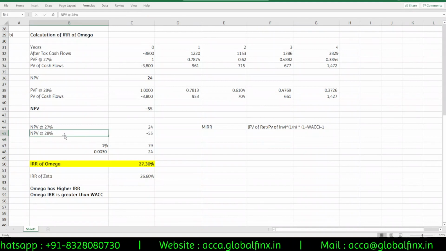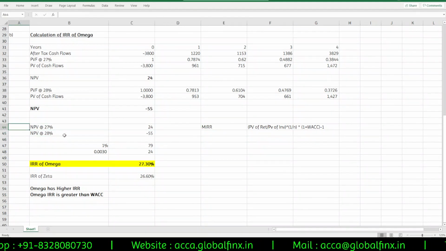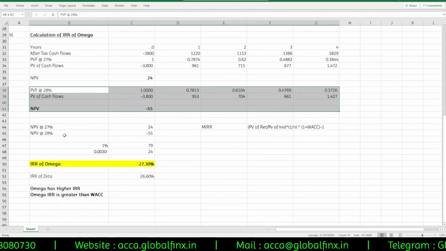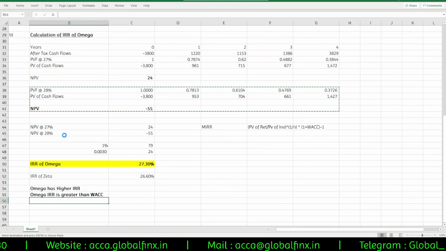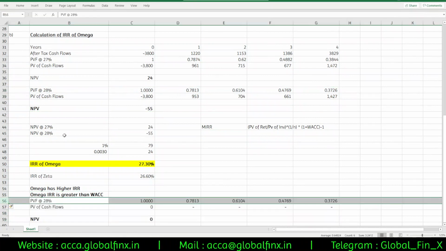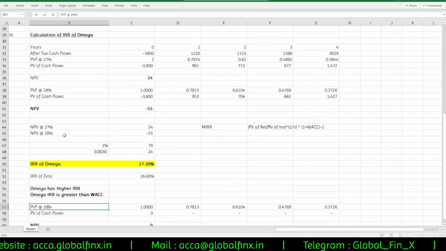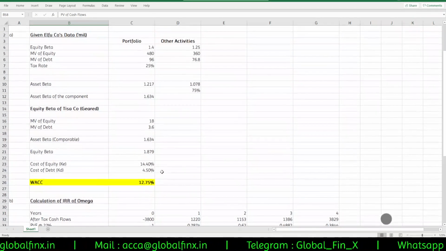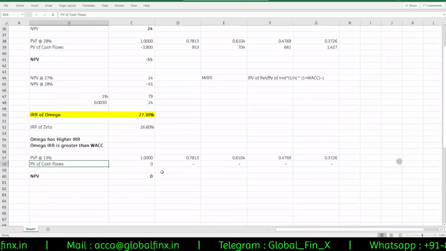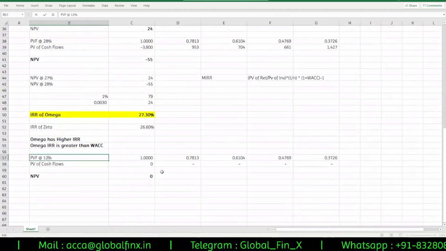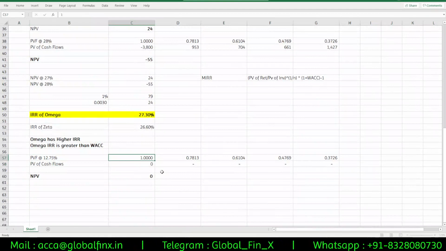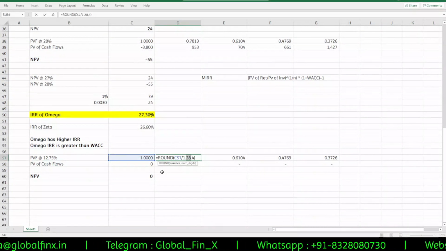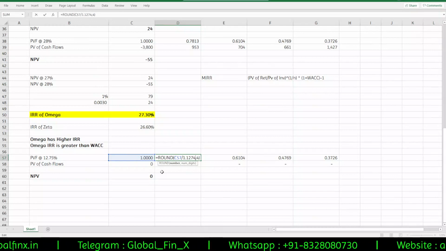So just for the sake of doing MIRR, I'll copy these things, paste them here, and what we'll do is 13%. Now, what was the weighted average cost of capital? WACC is 12.75%, so we'll do it at 12.75%. 1.1275.